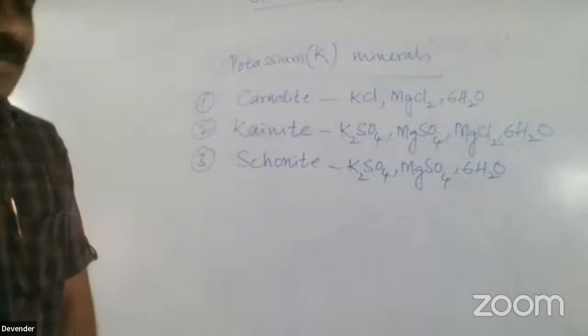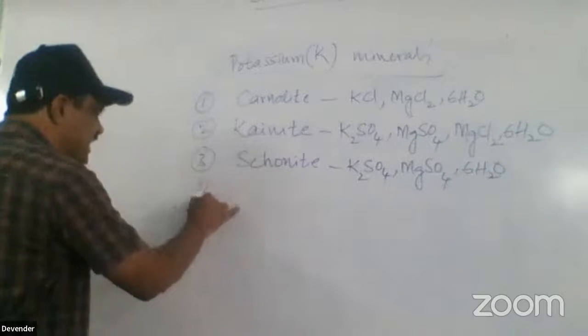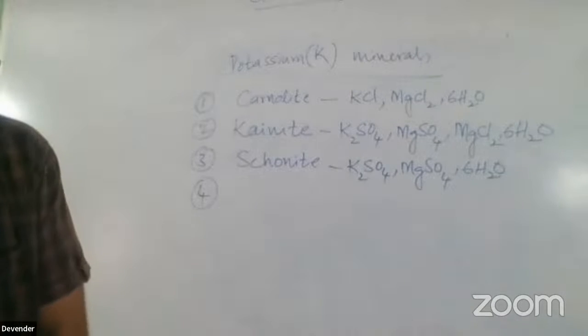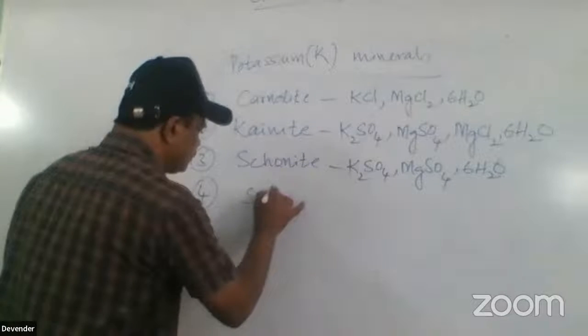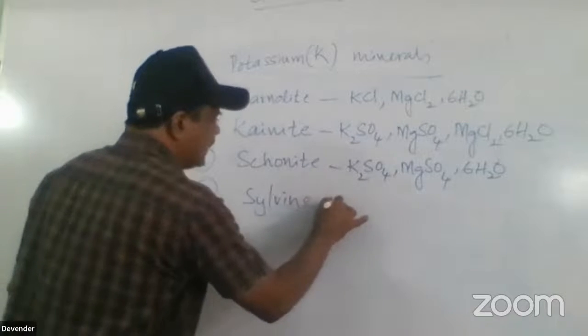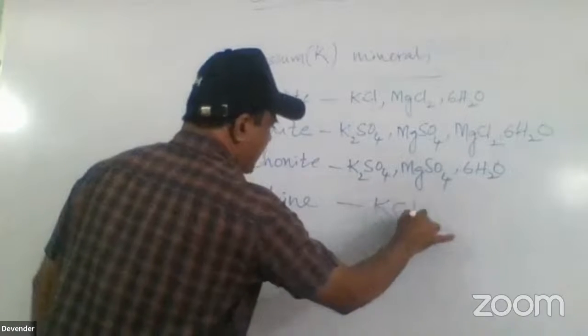Next, the fourth one, which is important, is sylvine. The fourth one is sylvine. The important one is KCl.